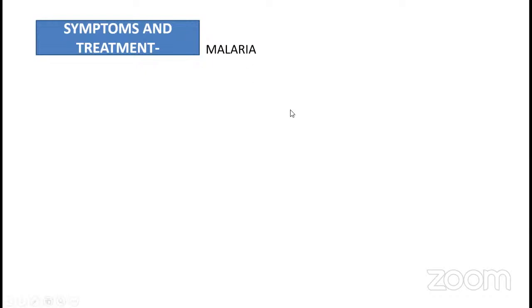Okay. So now let us come to the symptoms of malaria. So which are the symptoms? Obviously we know that fever, right? So fever is one of the symptoms. First one is the fever. The person is going to get the fever in malaria, and sweating. Sweating, student. Second one is the headache. Frequent headache is going to occur, and nausea and diarrhea.